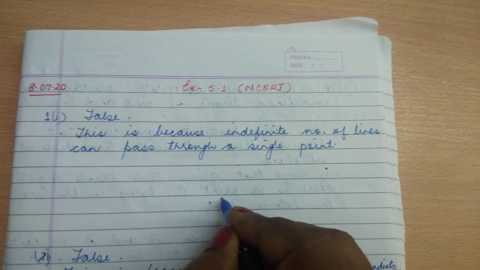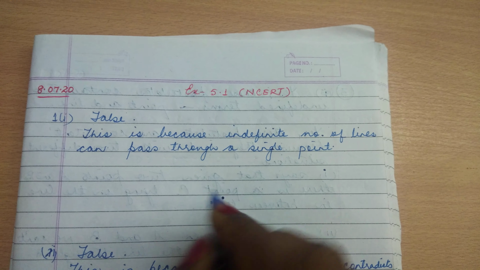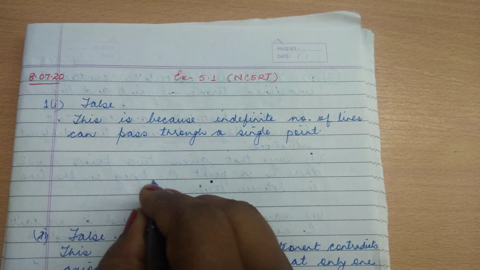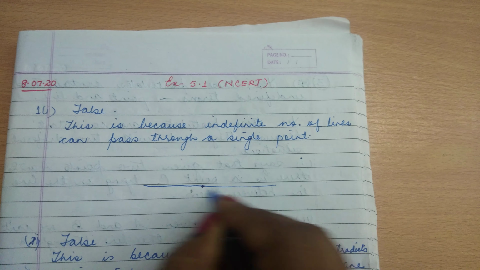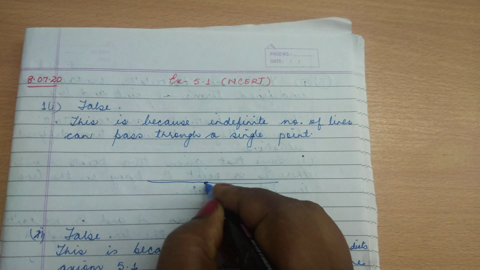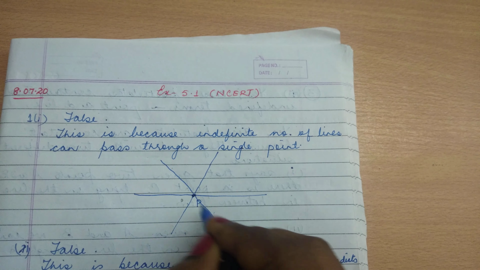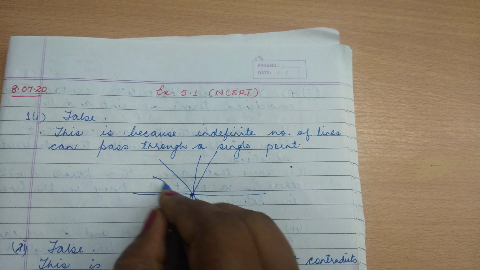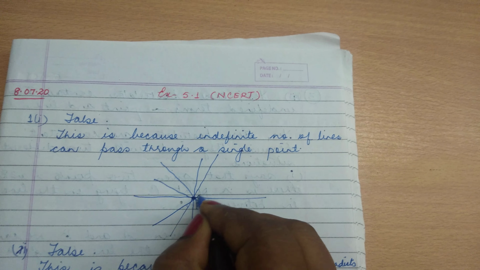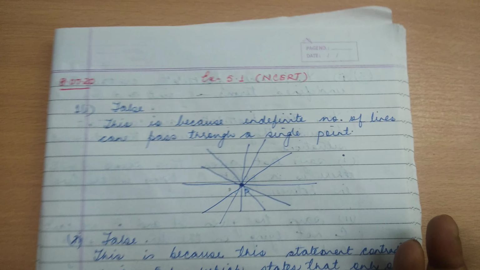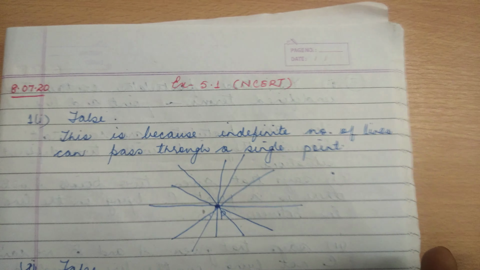But here it is given that through a single point only one line can pass. This is false, because if this is a point, suppose P, we can draw an indefinite number of lines through this point. So this statement is false. An indefinite number of lines can pass through a single point.